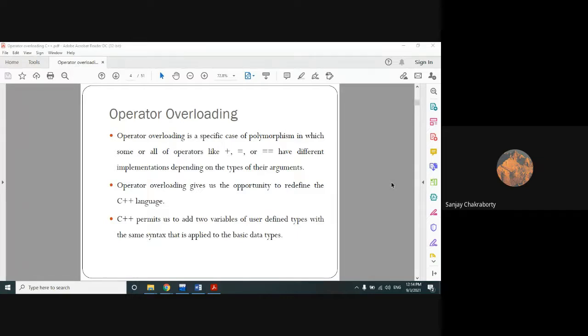So one thing before I start the discussion of how we can use friend functions. One thing you should remember in case of operator overloading, a point I also mentioned in the last class: operator overloading can be done only on the existing operators. You cannot create any new operator to perform operator overloading in C++.